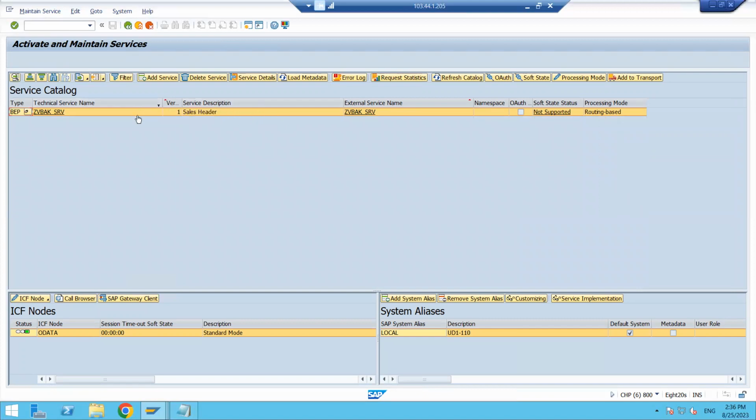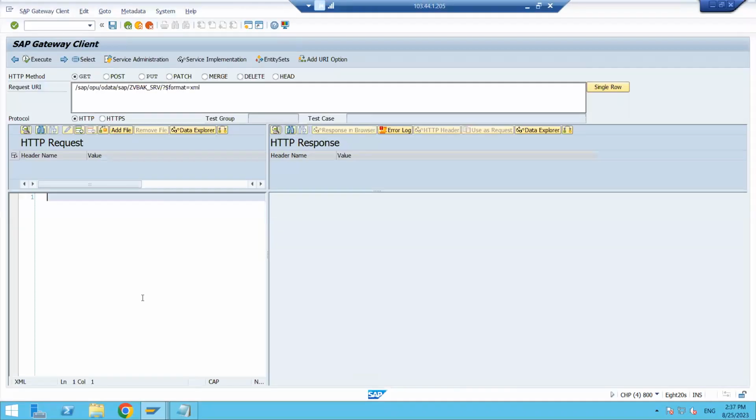Now, in the ICF nodes, what is this ICF node? I will let you know. As of now, I will fetch some data and show how it is coming. In the further classes, I will discuss it in depth. So in the ICF node, at the bottom here, SAP Gateway Client is there, right? Click on this button here. Now click on the execute button.